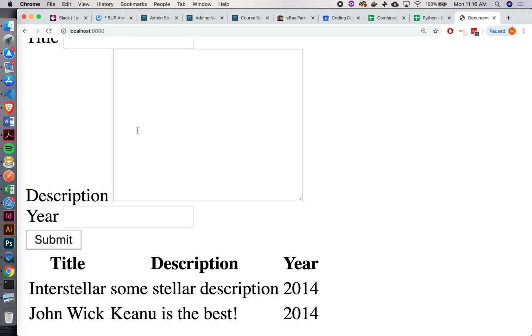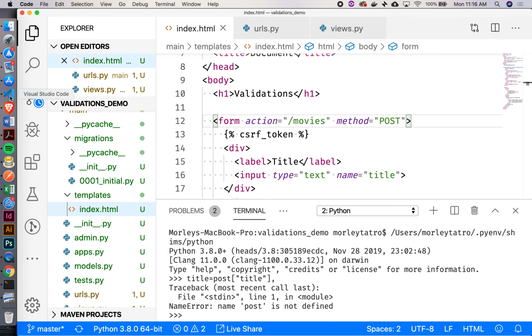Here we go. Cool. So now we've got our stuff working. We're able to create new movies. But let's actually do some validating here, right? So if a person enters in some blank data, no title or no description, let's make sure they can't actually get that into our database. All right.